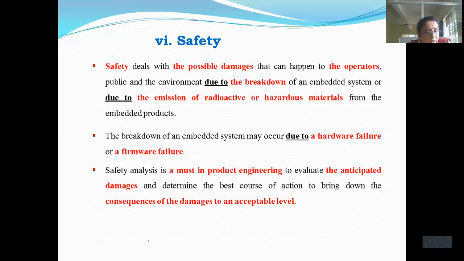And there will be one fixed question on this: What are the characteristics of an embedded system, and what are the operational quality attributes of an embedded system?